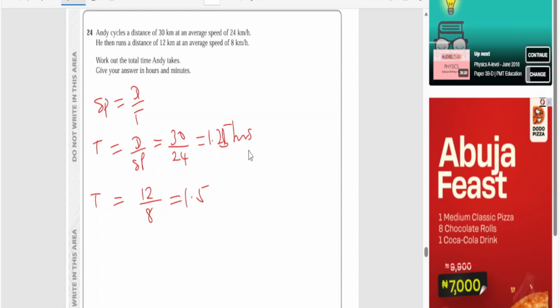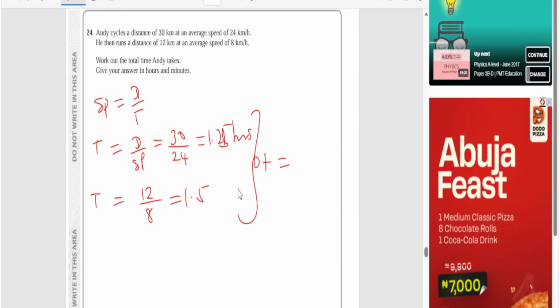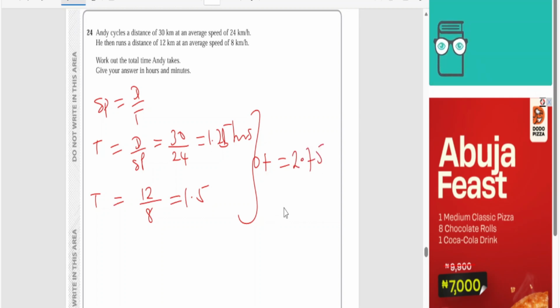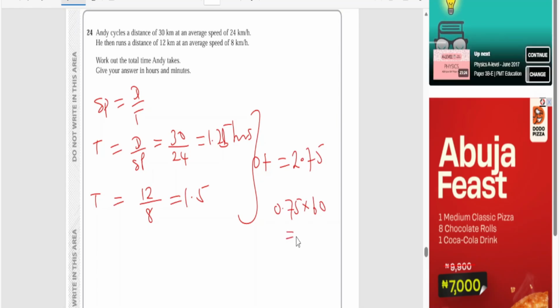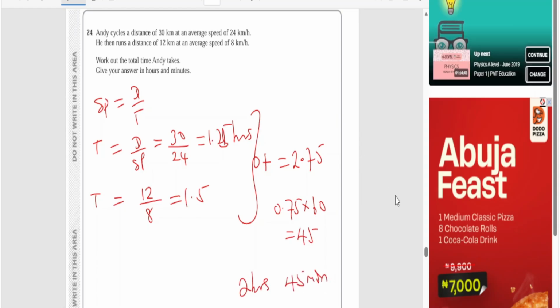So the addition of the two. So you add the two, and that is going to give us 1.5 plus 1.25. That is equal to 2.75. So 0.75 multiplied by 60 is going to give us, yes, your answer is correct. So 2 hours, 45 minutes is correct.